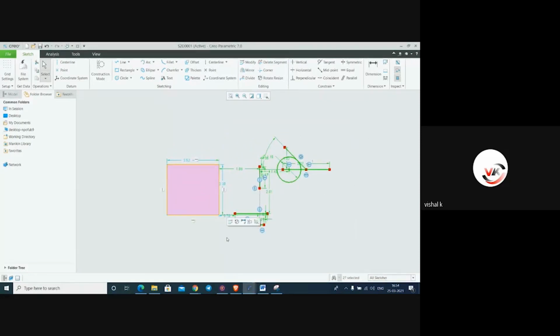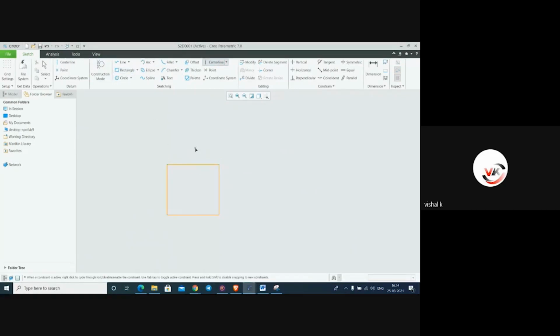I will delete this. And from here, simply I will put these two lines. Now it is showing the number of dimensions. I have to make symmetry according to this center line. So here, symmetric constraint, first line, second line, and middle.